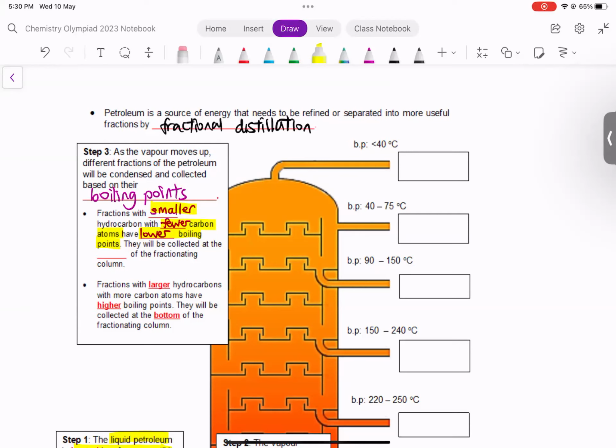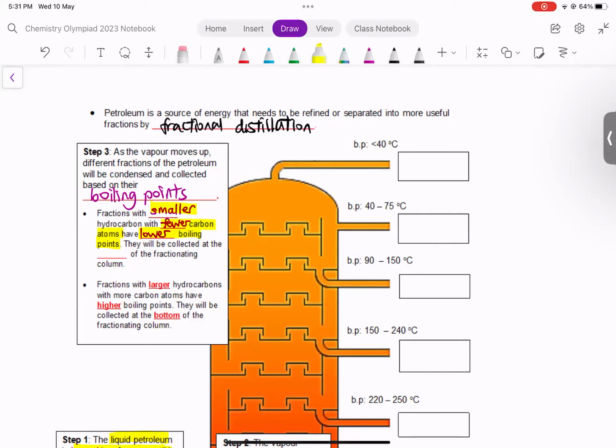H2 is much smaller, it has fewer atoms, a smaller mass as well. That's why H2 has a lower boiling point. On the other hand, sulfur dioxide is SO2. It is bigger, it has more atoms. As a result of that, it has a heavier mass and also a higher boiling point than hydrogen gas. All right, so amongst the simple molecules, the size, the number of atoms, and the molecular mass tells you roughly what its boiling point is going to be compared to other simple molecules.